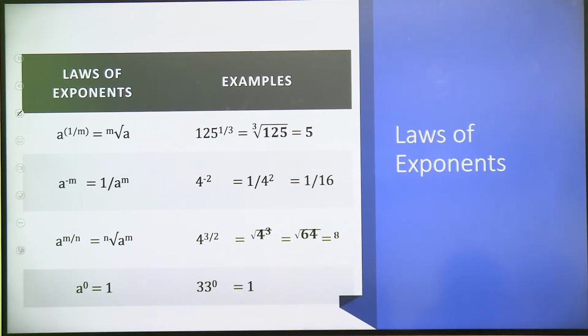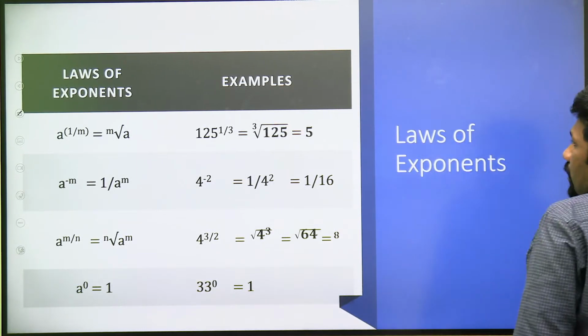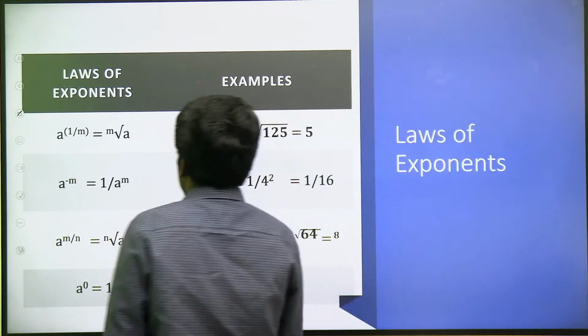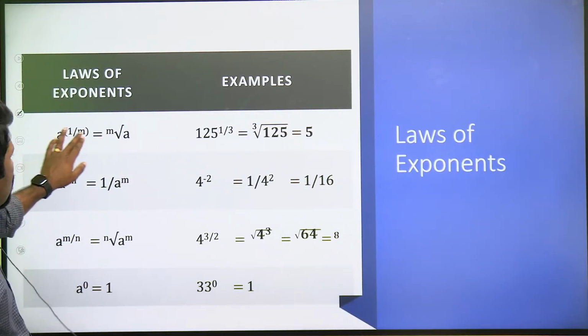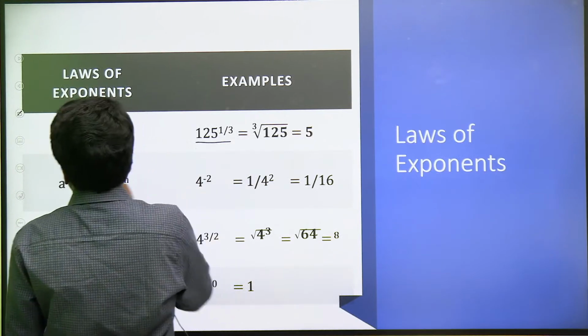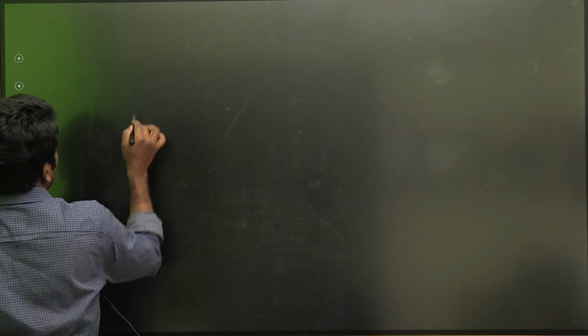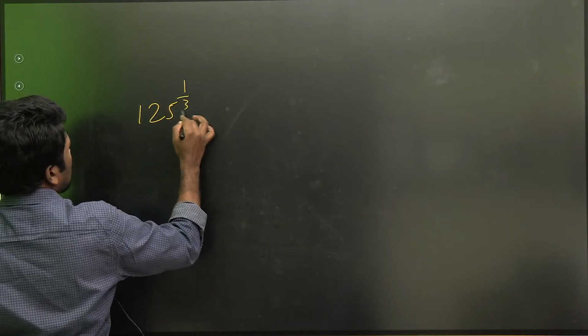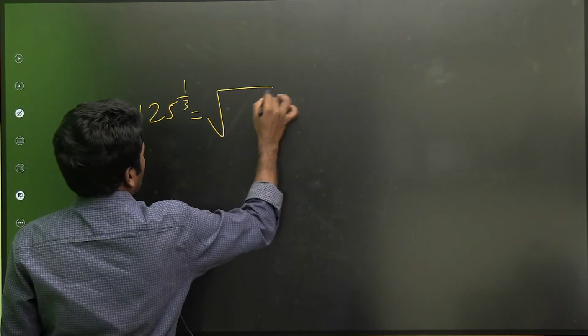All clear? So I'll summarize it very fast. A raised to 1 by m means what? A raised to 1 by m means it is mth root of a. For example, 125 raised to 1 by 3 means third root of 125.